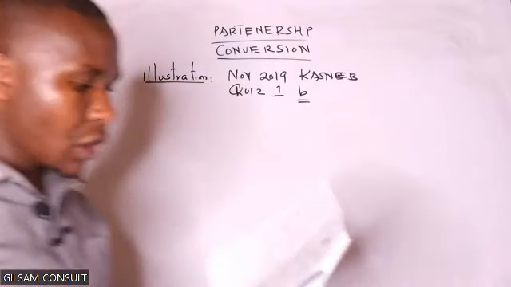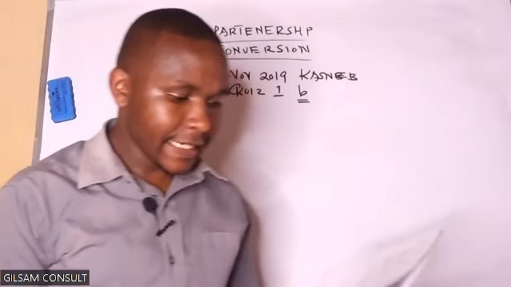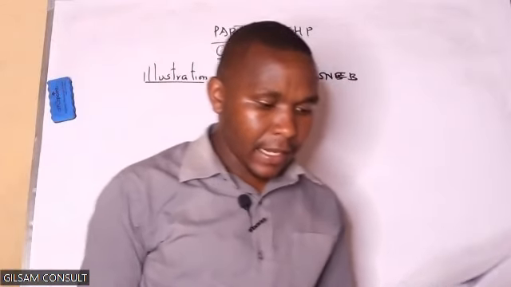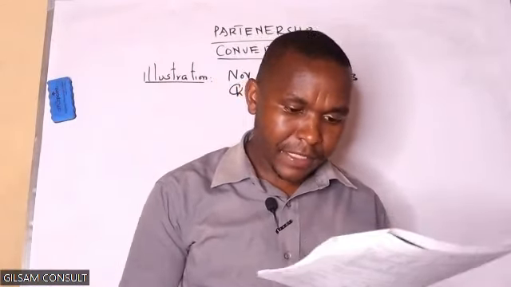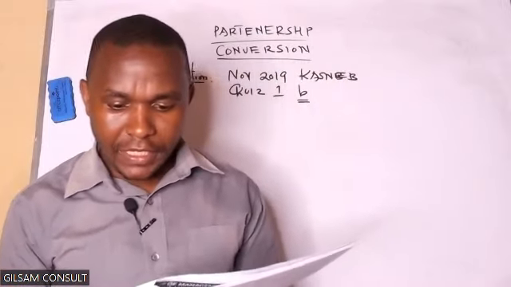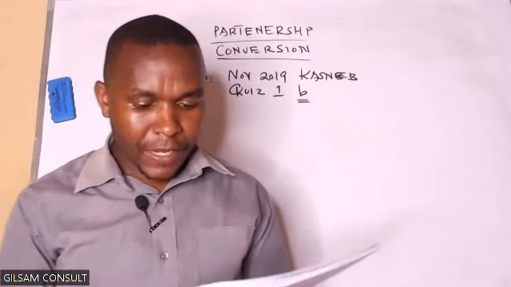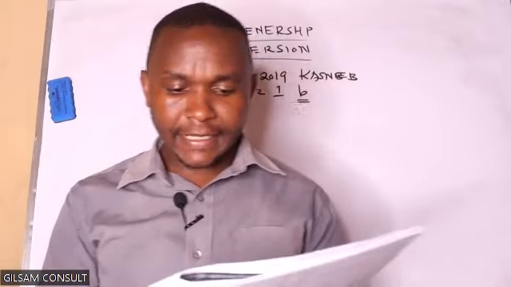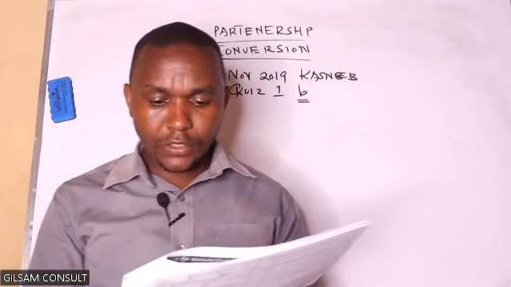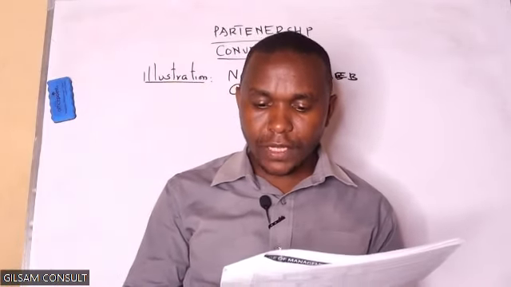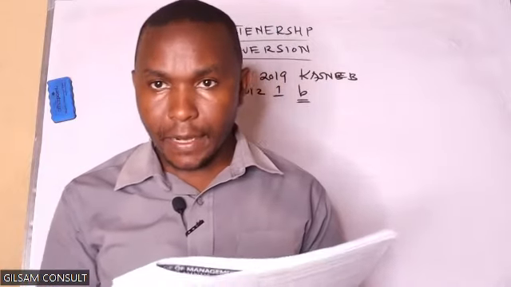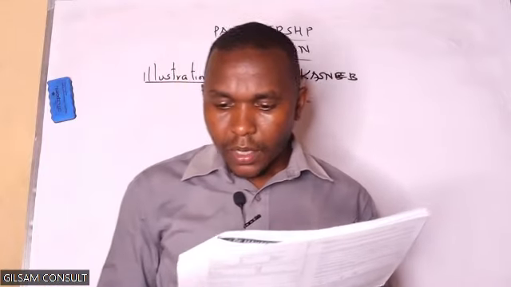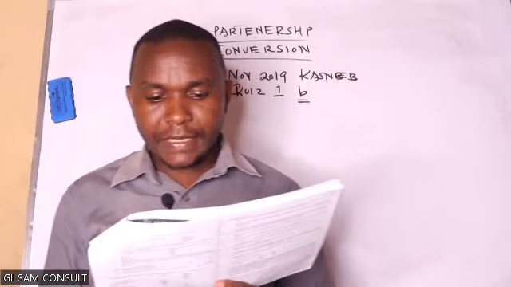So we have been told Chanda, Pete, and Tenta have been partners in business for many years, sharing profit and loss in the ratio of 2 to 1 respectively. On 30th June 2019, the partners agreed to convert their business into a limited liability company to be named Jabete Limited.